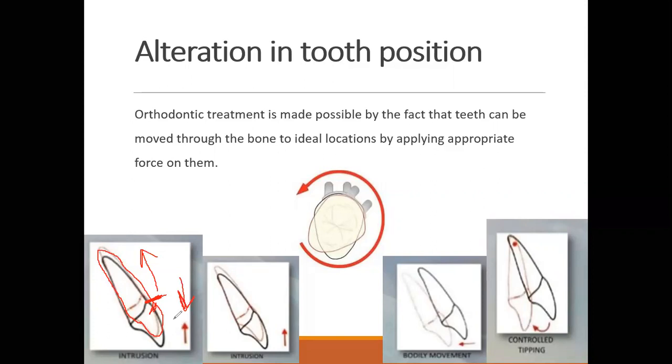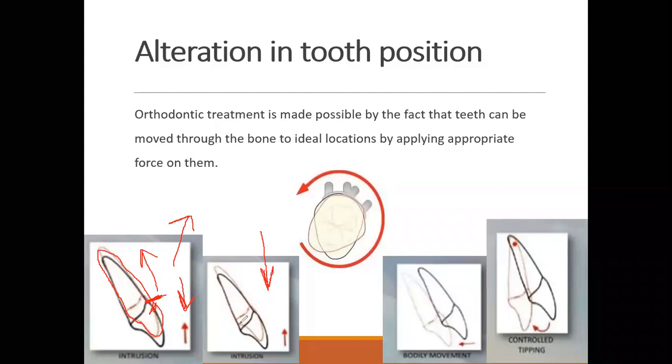Similarly, in the same way that you can put the tooth inside, you can extrude the tooth outward. This is the same picture I'm sharing here, but I'm telling you another example. Orthodontic treatment can easily put the tooth back into the bone, and it can also help you take the tooth out from the bone. It can allow you extrusion.